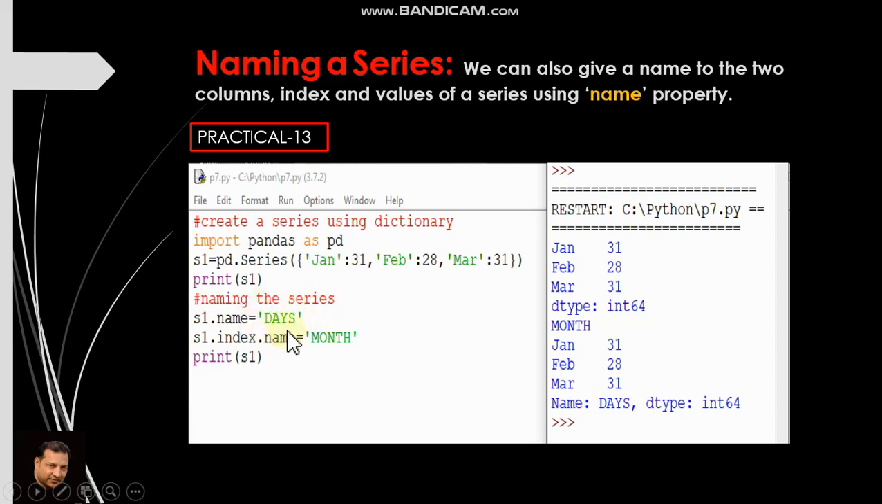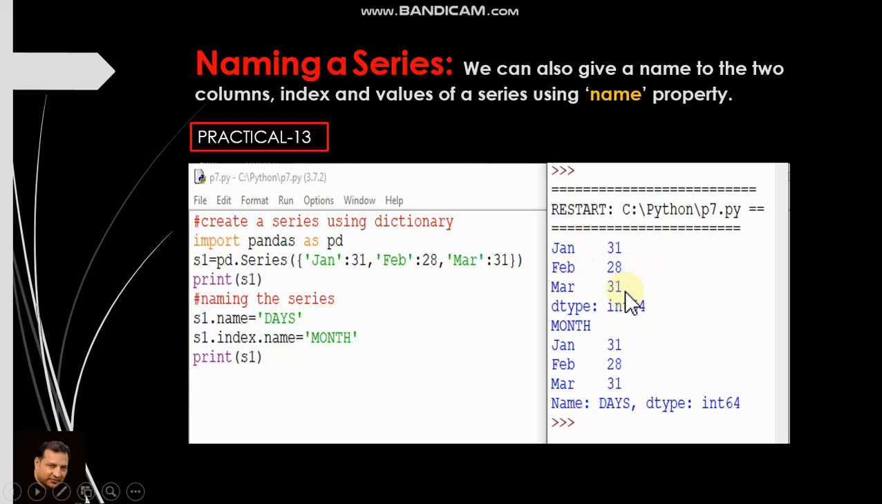So what does it mean? Name of the series is days now. Similarly, I have changed the name of index also. s1.index.name is equal to 'month'. So if you print s1, see the output and match this output with the previous output. This is your output, similar to the previous one: Jan, Feb, March, 31, 28, 31.